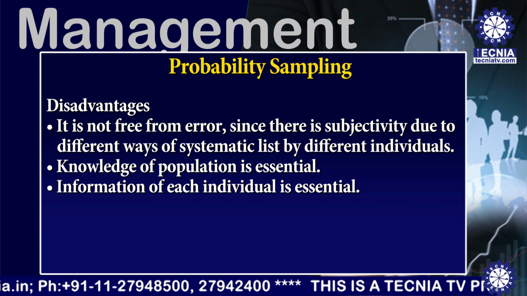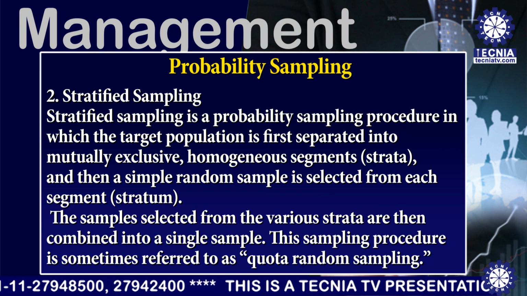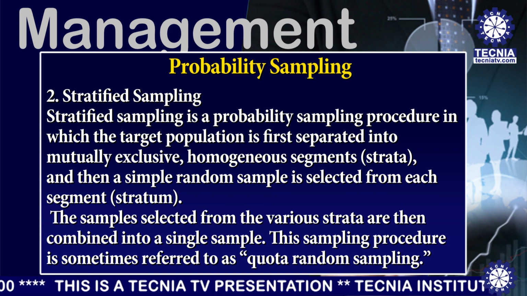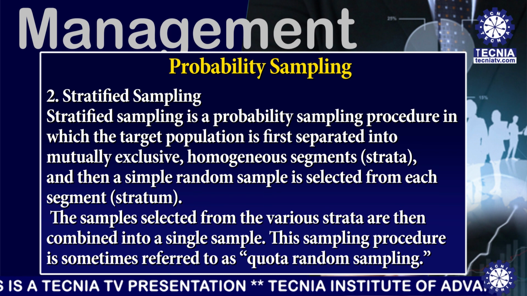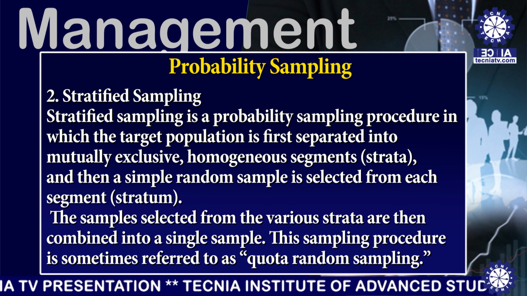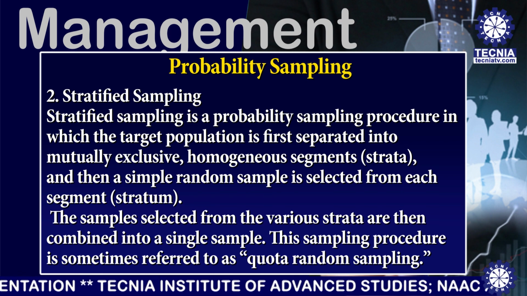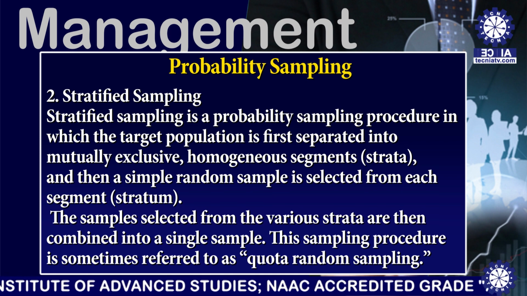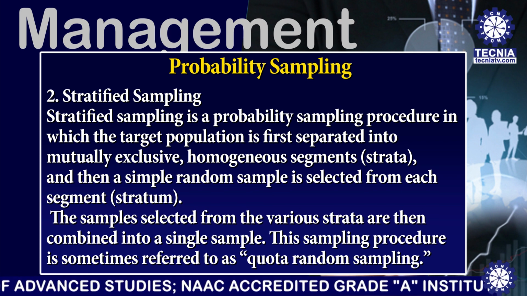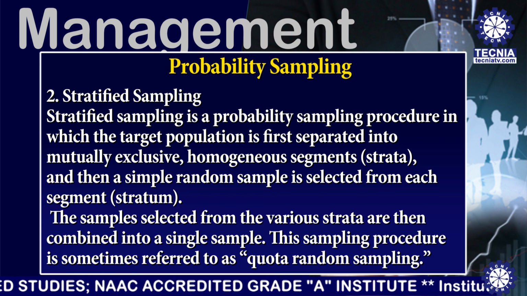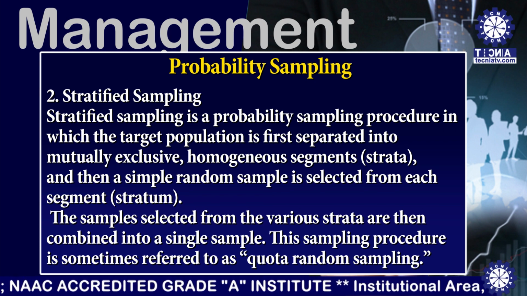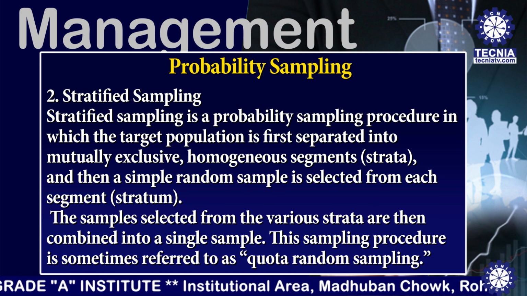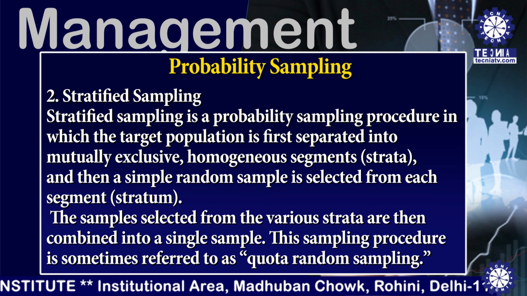observations of the sample. The next type of probability sampling is stratified sampling. Stratified sampling is a probability sampling procedure in which the target population is first separated into mutually exclusive, homogeneous segments, and then a simple random sample is selected from each segment. The samples selected from the various strata are then combined into a single sample. This sampling procedure is sometimes referred to as quota random sampling.